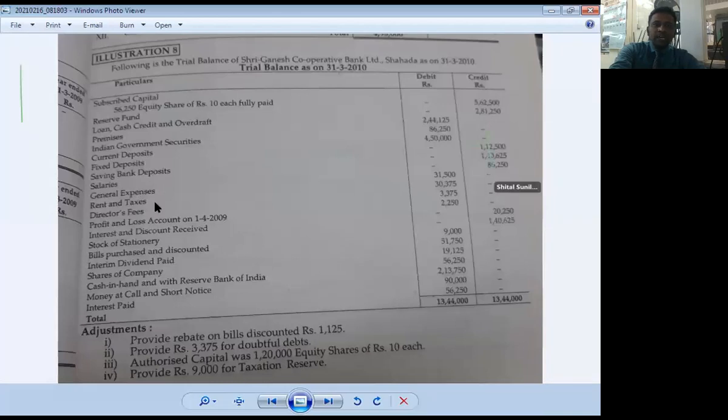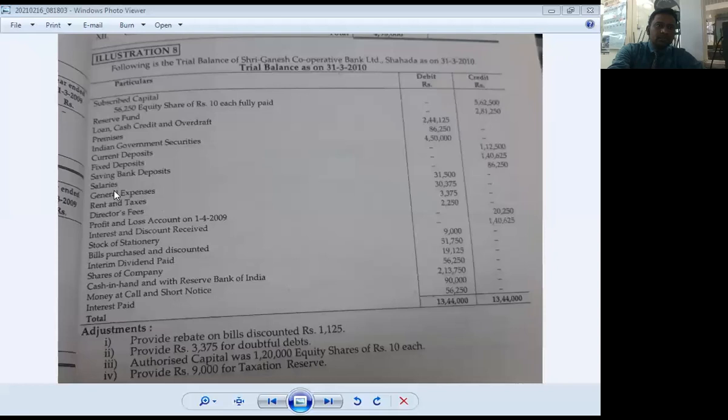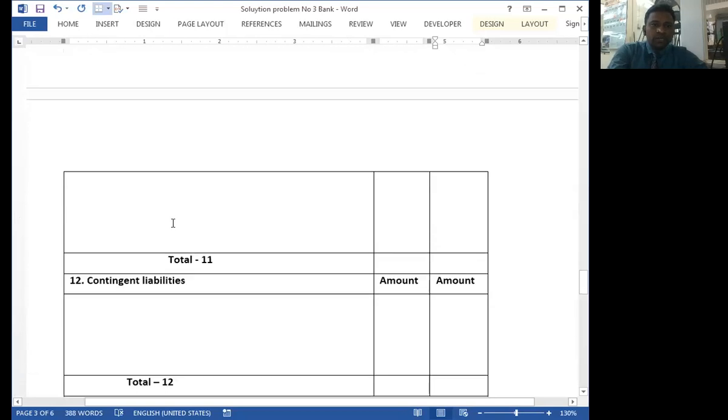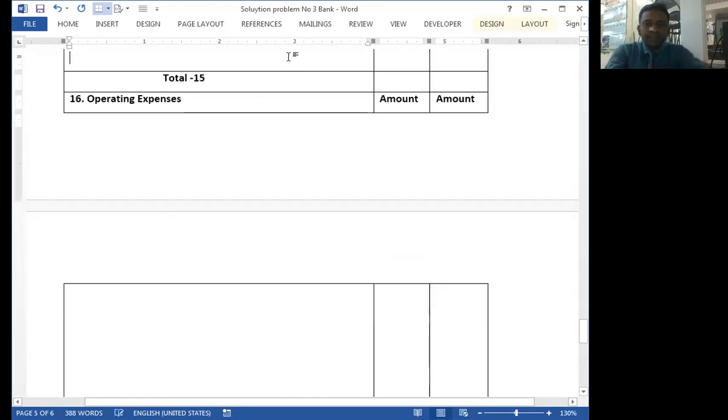All these four items are transferred into notes number 16, that is operating expenses.